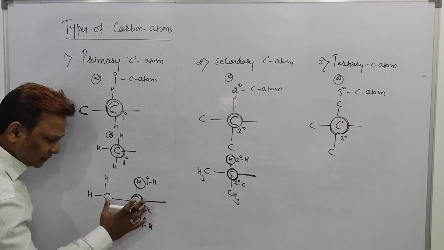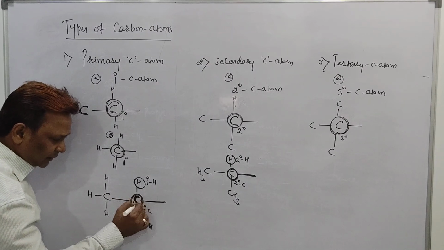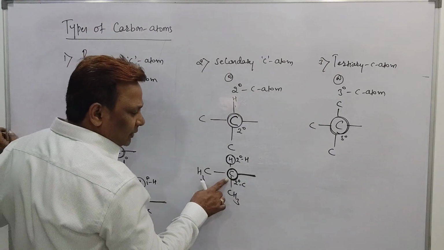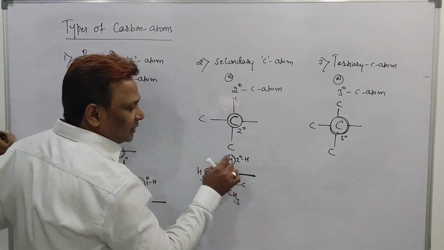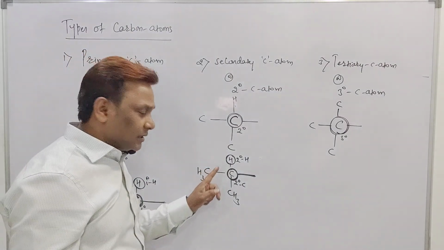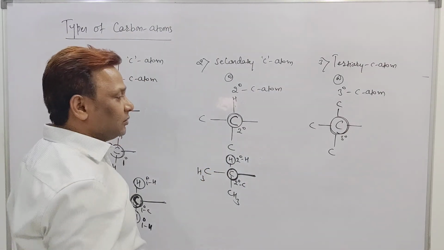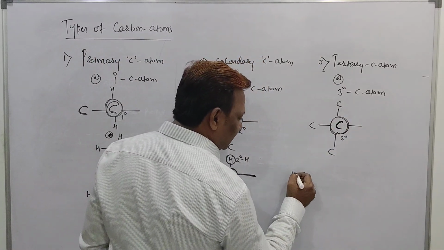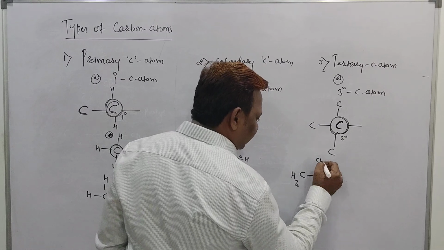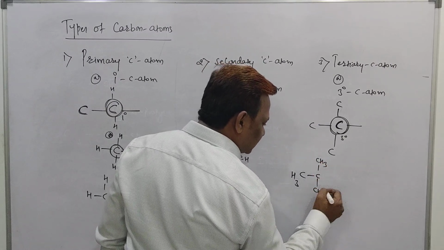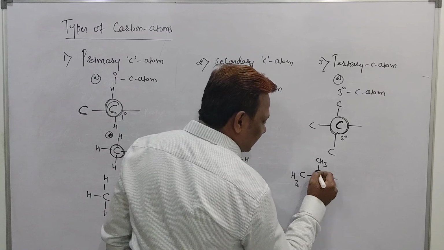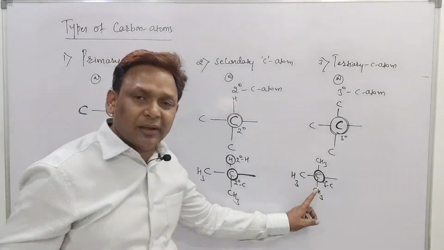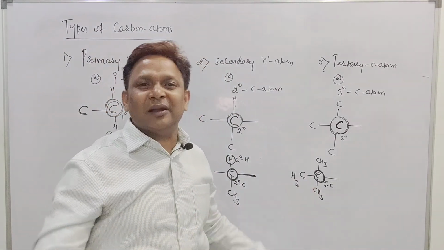If I ask you, beta, in this compound, for this carbon how many primary hydrogens? For this carbon it is having 2 primary hydrogens. For this carbon how many secondary hydrogens? Only 1 secondary hydrogen, because hydrogen bonded to the secondary carbon is called a secondary hydrogen. But in this case, see, carbon bonded with 3, I should go with this example: CH3, then carbon, then one more CH3, then one more CH3 and a free bond, beta. This carbon is bonded with 3 more carbons, so it is called a tertiary carbon. And did you see, beta? Tertiary carbon does not have any hydrogen atom.